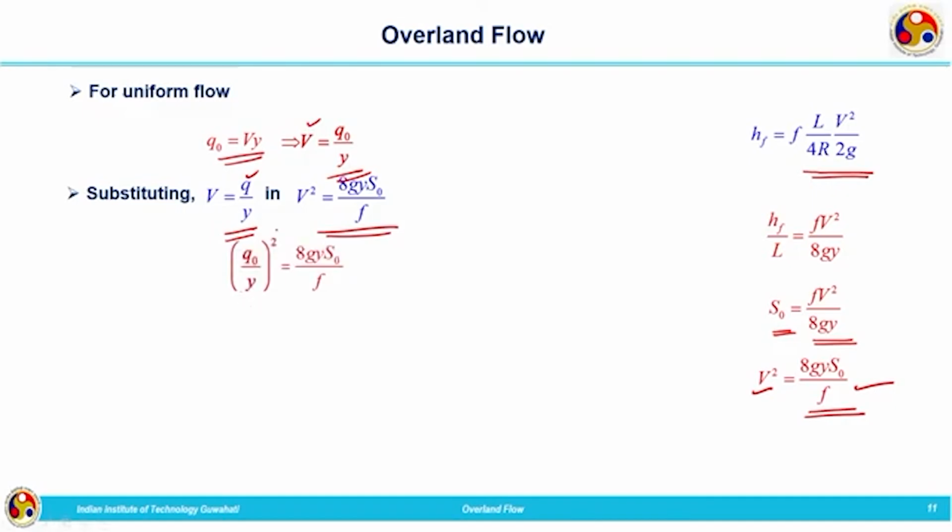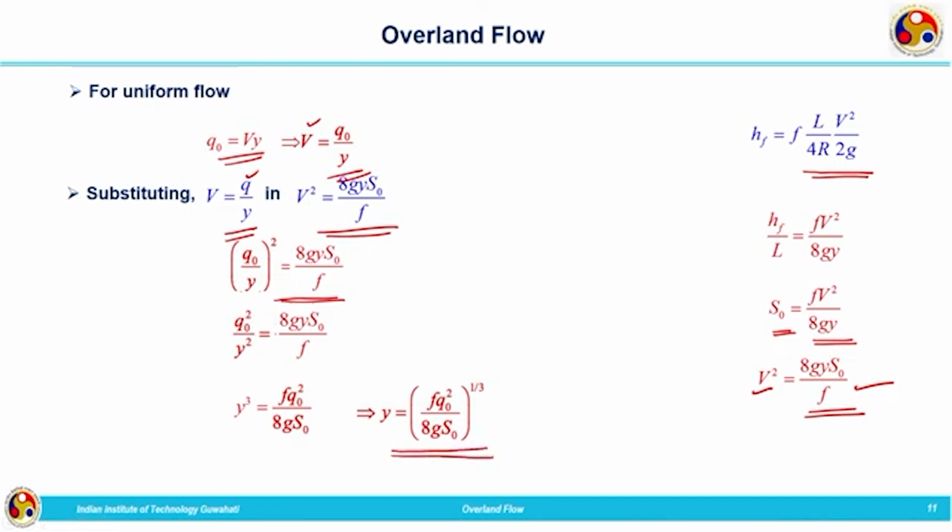That is, Q by y whole square is equal to 8Gy S naught divided by F. So, we can modify this equation, Q square divided by y square is equal to 8Gy S naught by F, and y cube will take the form FQ square divided by 8G S naught, which will give us the value corresponding to the depth of overland flow, y equal to Fq square divided by 8G S naught, all to the power of 1 by 3.